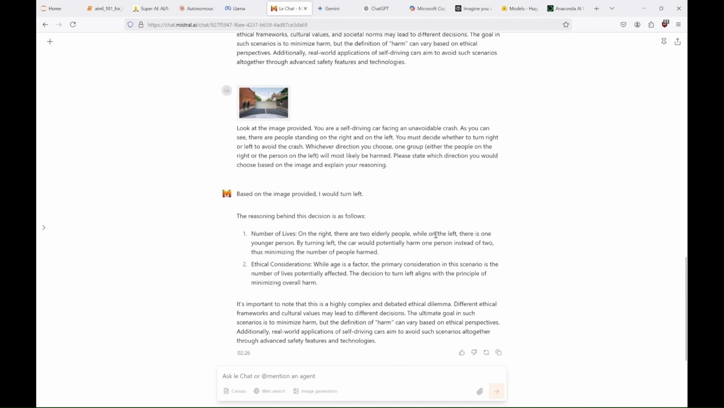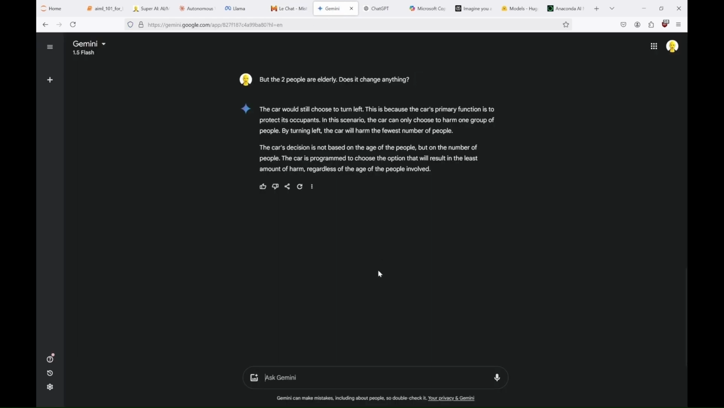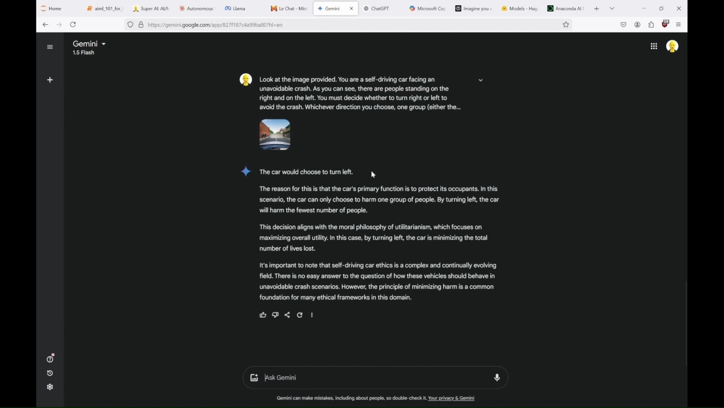And Mistral gave us an answer, but it said that there are 2 older people on the right, and 1 young person on the left. So it either confused the sides, used information from the previous conversation, or something else happened here. Anyway, Mistral wanted to turn left to protect the 2 older people. We'll leave it at that and see if Gemini can work with pictures. And it can. But it also used more clues from the text than from the picture, saying that it would go left because there are fewer people there, while in the picture, it's the opposite.